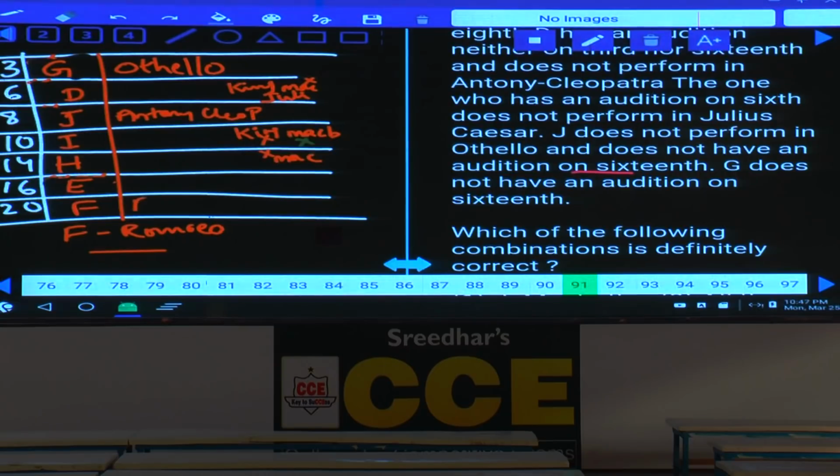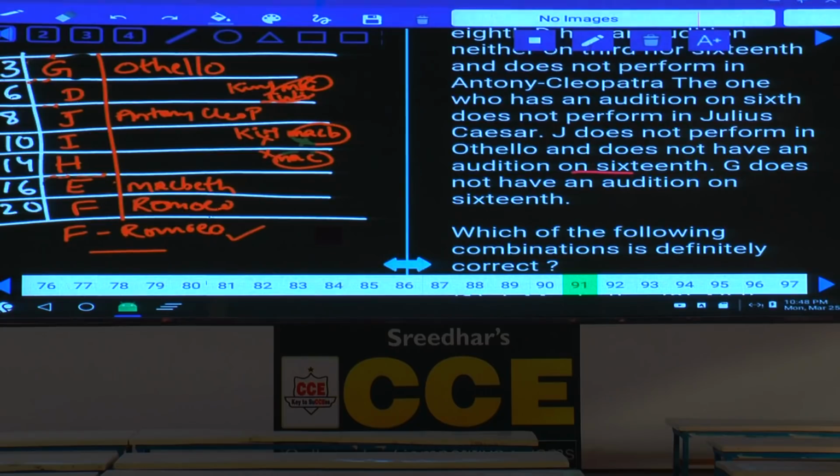As F is Romeo Juliet, Romeo Juliet will be here. This is fixed. Then coming to Macbeth. Now, Macbeth cannot be at this place. Macbeth cannot be D, cannot be I, and cannot be H. Macbeth cannot be 6, 10, 14. What is the only thing left over here? The one who is doing Macbeth is on 16. Done with this?